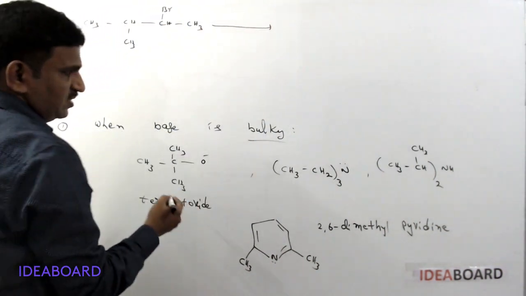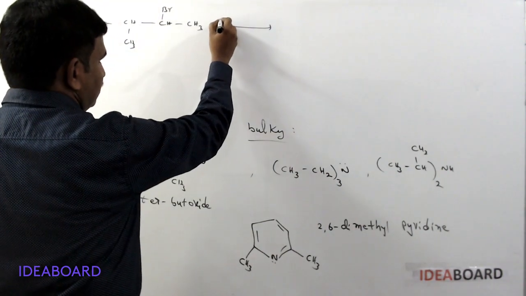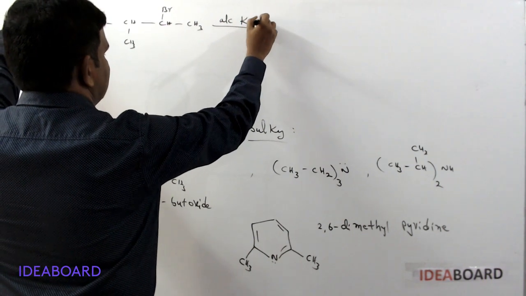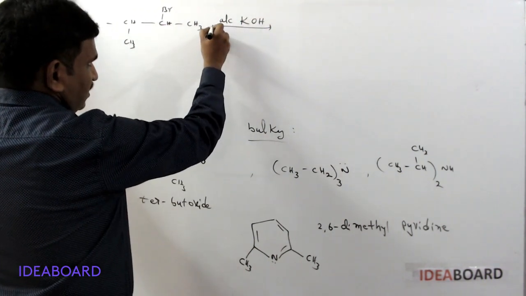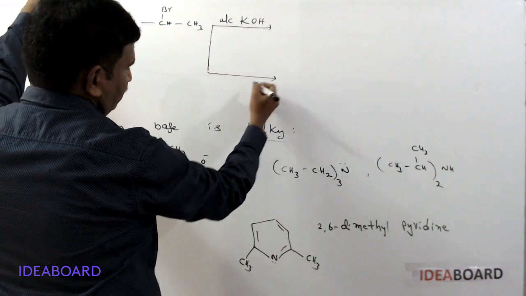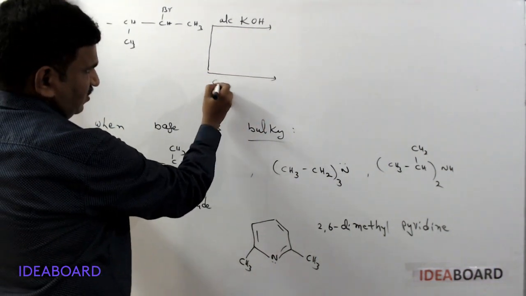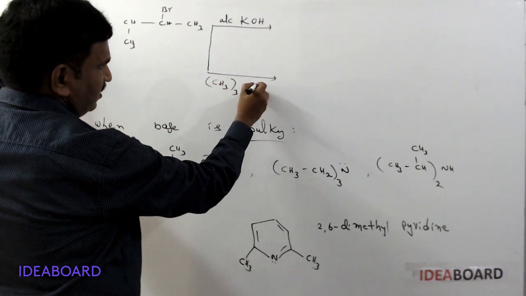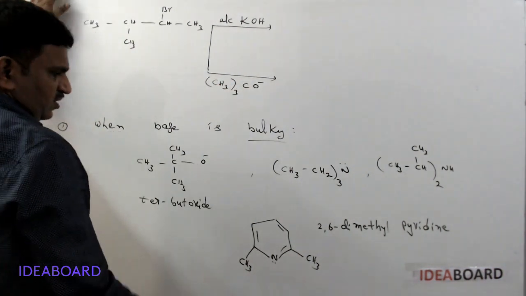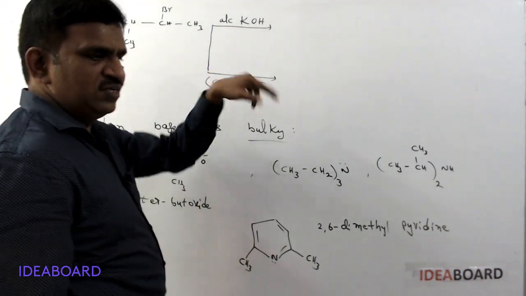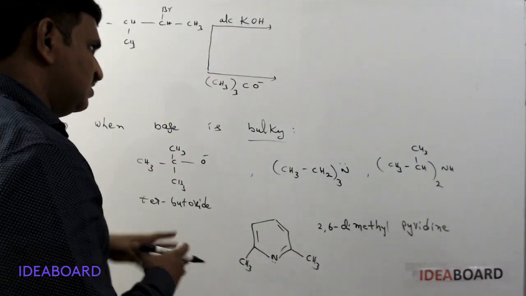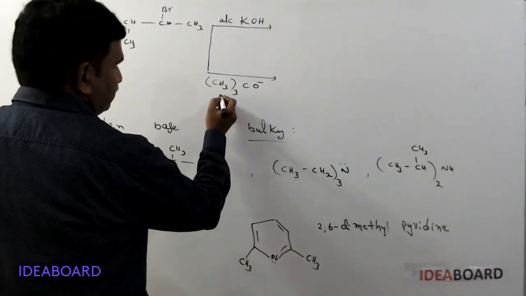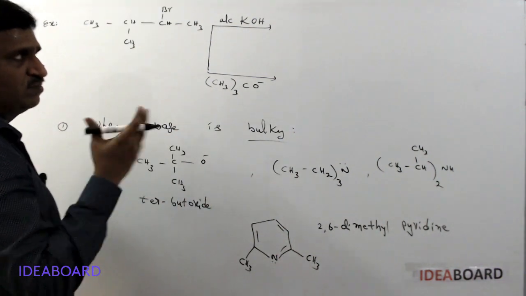This reaction occurs in the presence of alcoholic KOH, and the second case is in the presence of tertiary butoxide, written as CH3 taken thrice, CO minus. Sometimes they give a mixture of tertiary butoxide and tertiary butyl alcohol, which also acts as a bulky, strong base. And alcoholic KOH, a simple strong base, is also present.